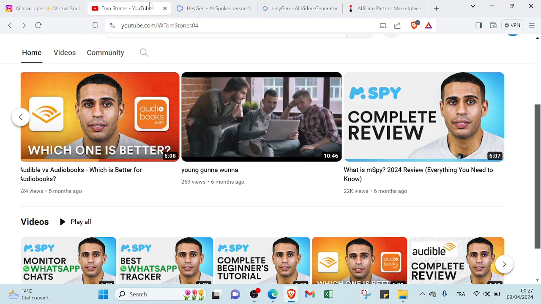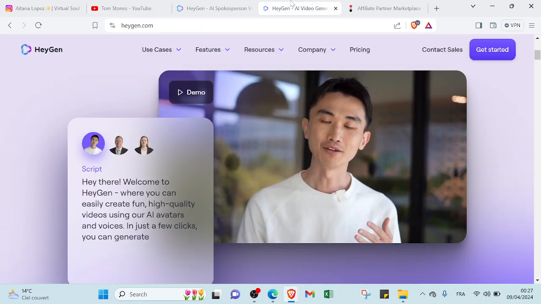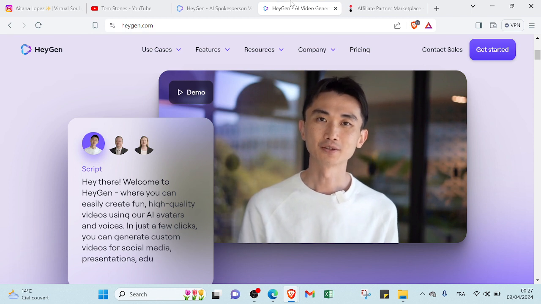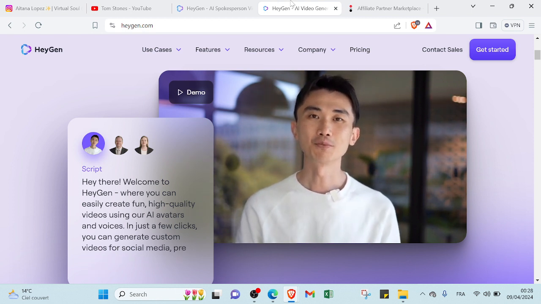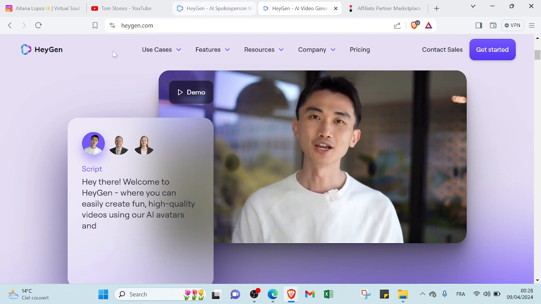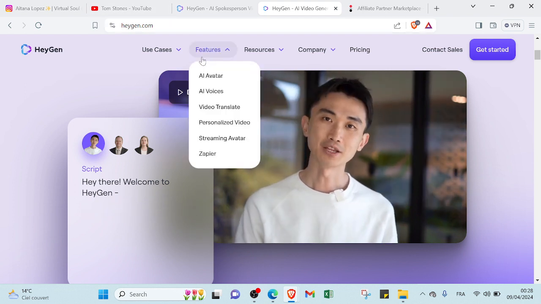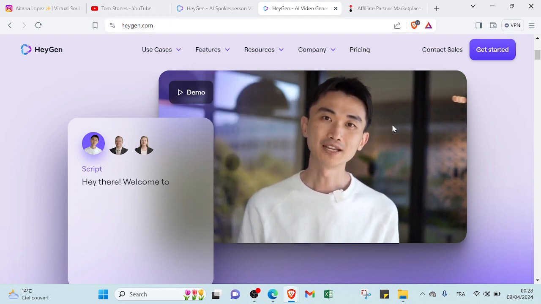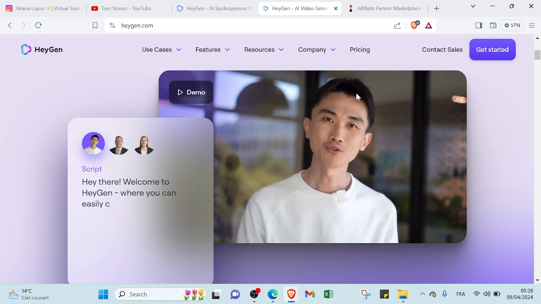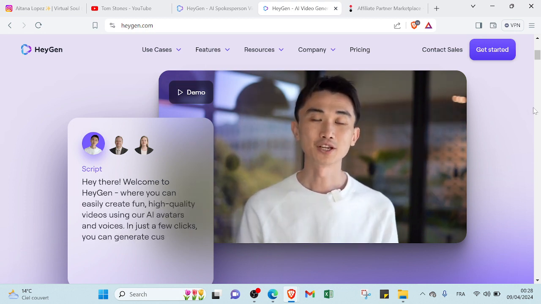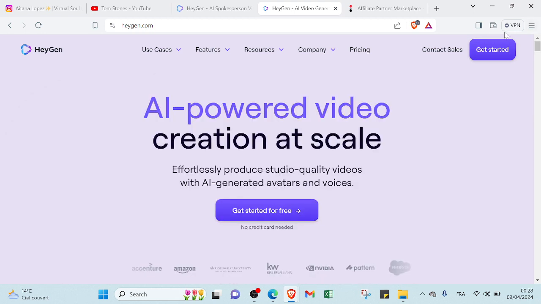But don't worry, you don't have to create it because we have here hygiene.com. It's a base tool that can be utilized to generate AI characters. So all you have to do is open your web browser and then type hygiene.com. As you can see here, we have two options to get started. So if we scroll down over here, the first one is get started and this is the second one. So you can choose the one that suits you or the one you like.